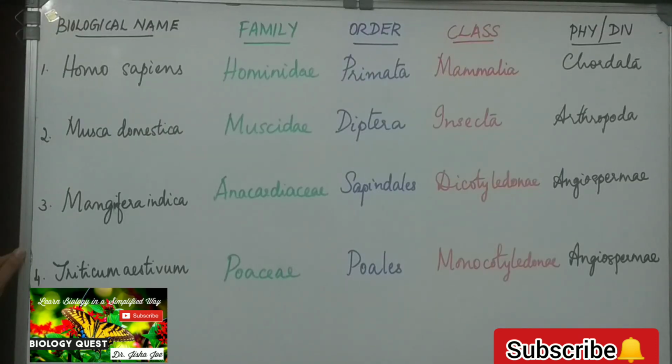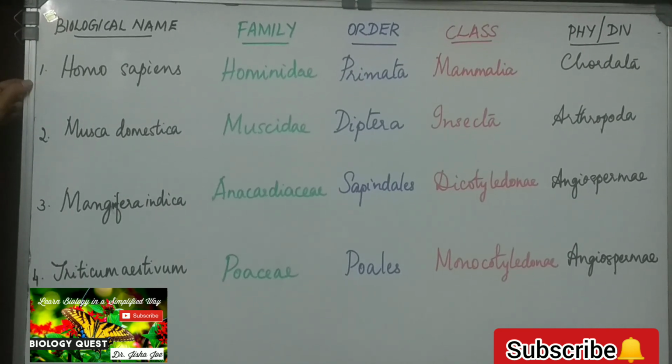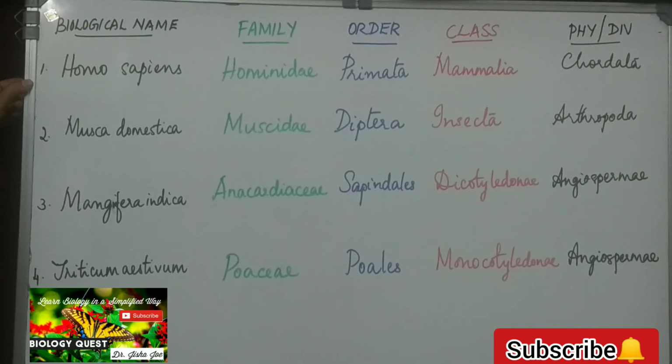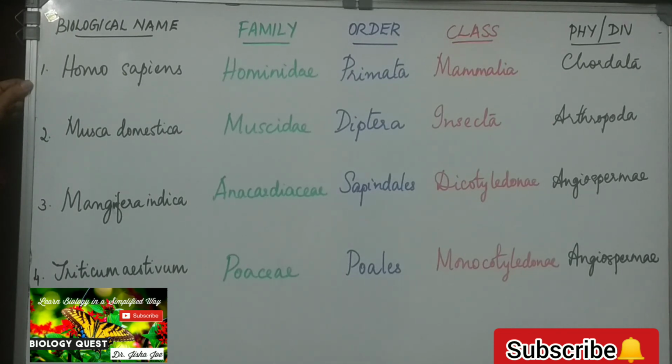This is a table showing the organisms with their taxonomic hierarchies. The first one is the scientific name of man, Homo sapiens. Here you can see which is the species name. Sapiens is the species name. Which is the genus name? Homo is the genus name. Now, to which family does it belong? Hominidae, order Primata, class Mammalia, and the phylum Chordata.